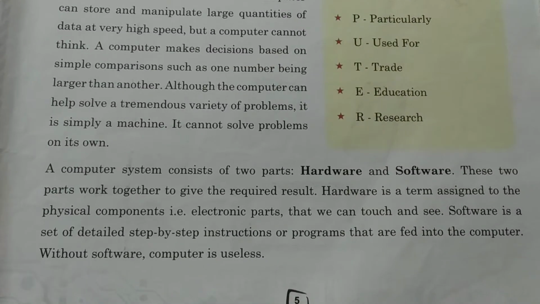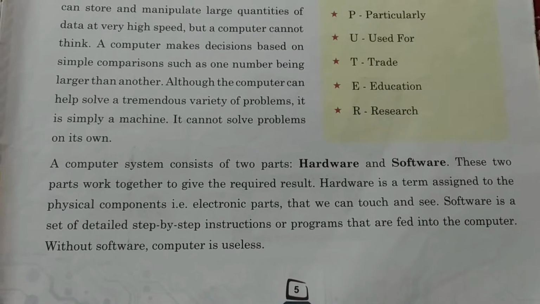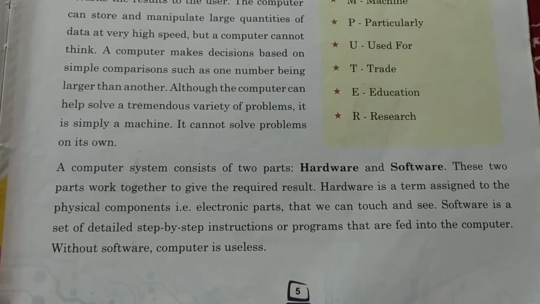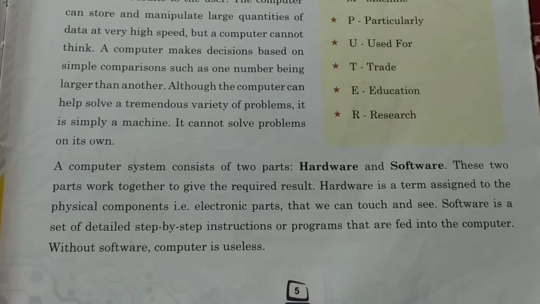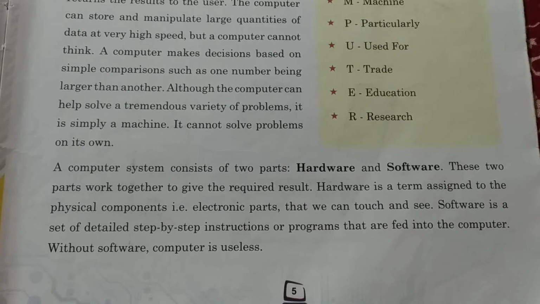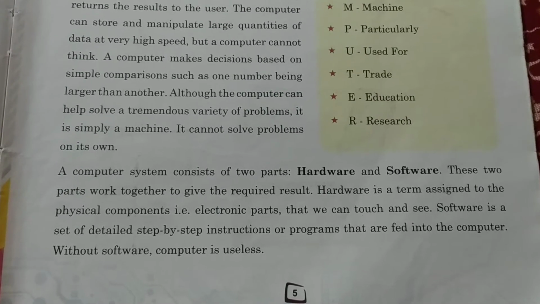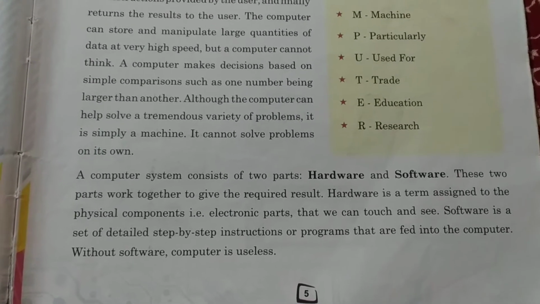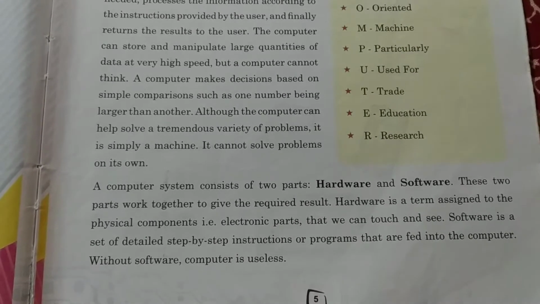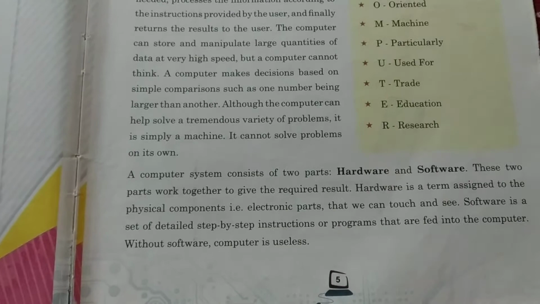Hardware and software are the two parts of a computer system. Hardware is the physical components that we can touch and feel, like the monitor, the keyboard. This we can touch and see. So these are the physical components externally attached, so they are called the hardware. And software is a set of instructions or programs that are fed into the computer. But remember, without software, a computer cannot run. Because if there is no software, then only the hardware will be there and we can just touch and feel it but cannot work on it. So we need software to work on a computer.